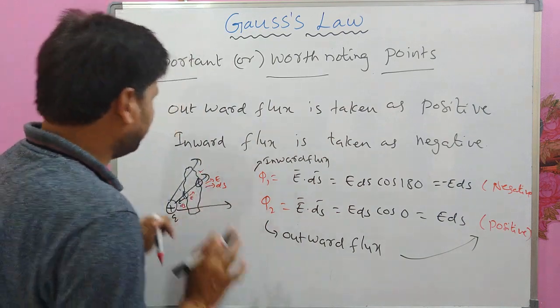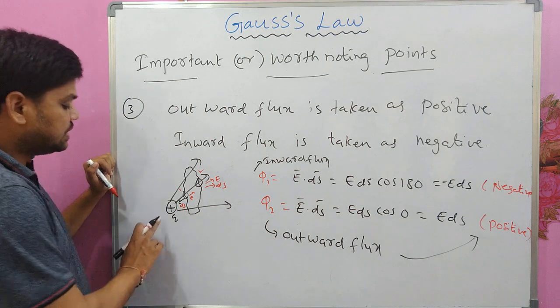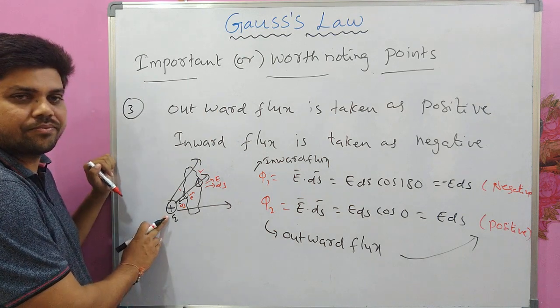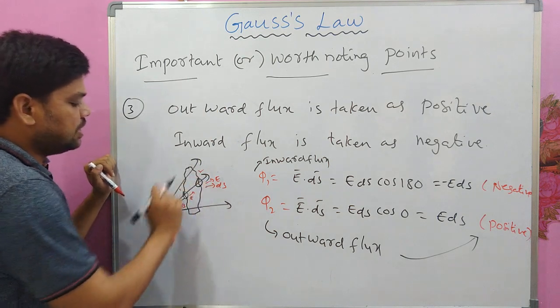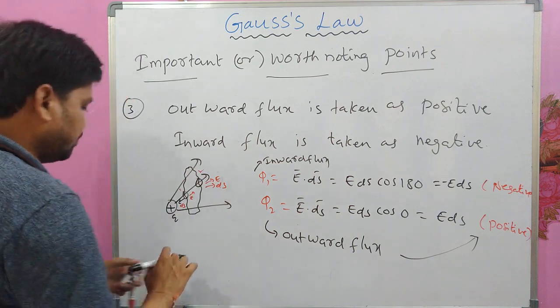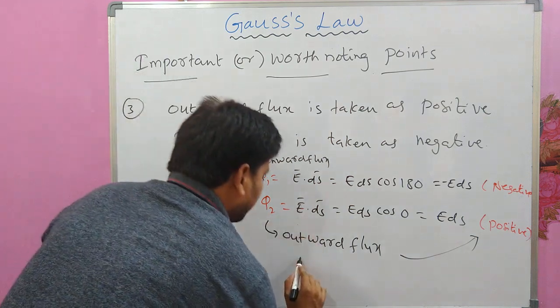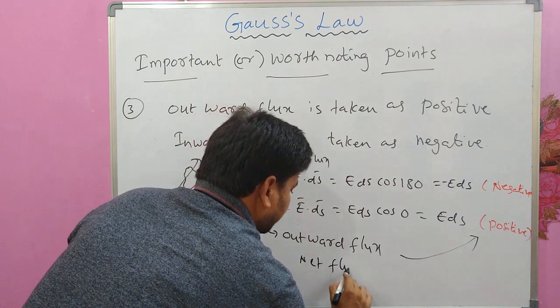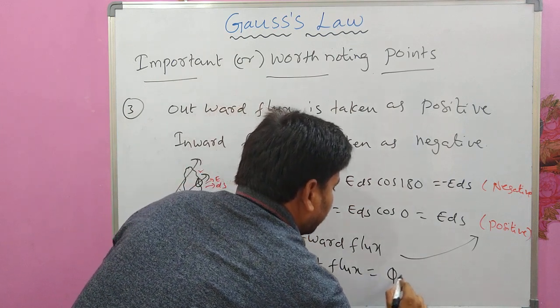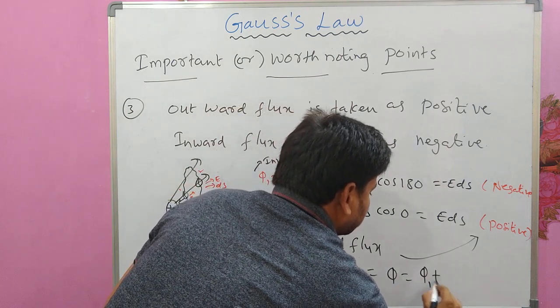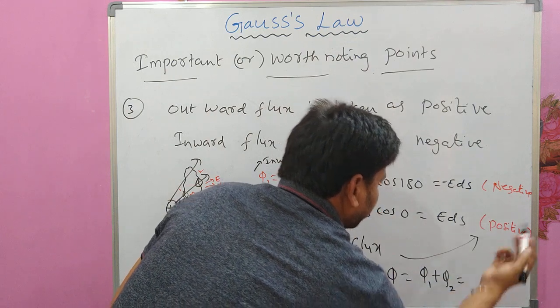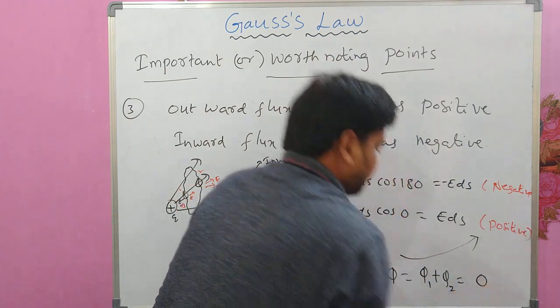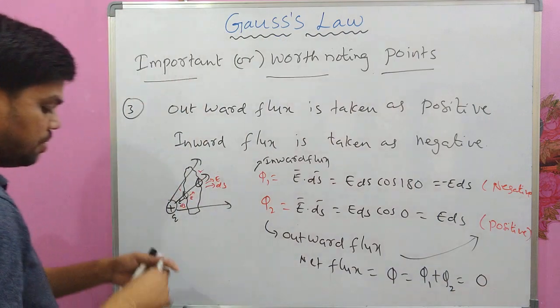But if you see simply that the charge is here and the surface is here, there is no charge enclosed by the surface. Net flux is phi 1 plus phi 2, which is 0. This is a calculated one.